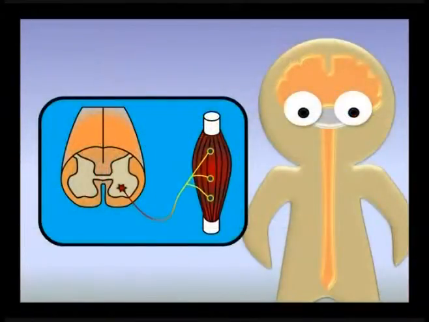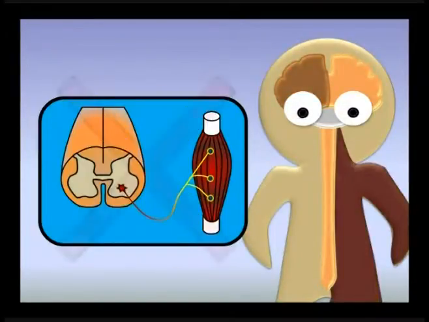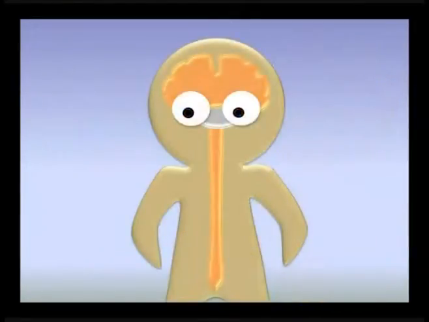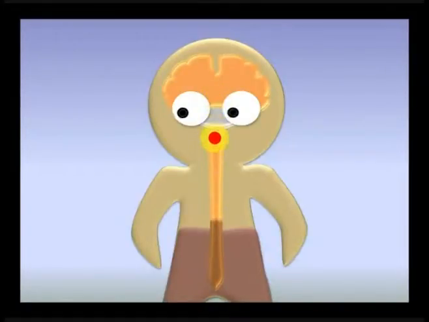Affectation of the cerebral cortex in cases like cerebral vascular disease causes paralysis of the contralateral side of the body because the presence of an infarct blocks the transmission of impulses from the motor cortex to the anterior horn cell. Transection of the corticospinal tract in spinal cord injuries causes paralysis below the level of the lesion because the signal from the motor cortex of the cerebral hemisphere cannot be transmitted to the anterior horn cell.